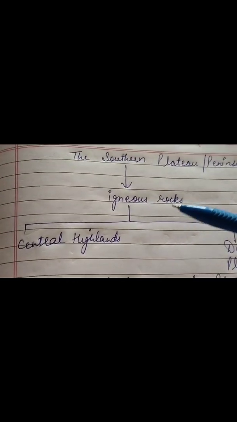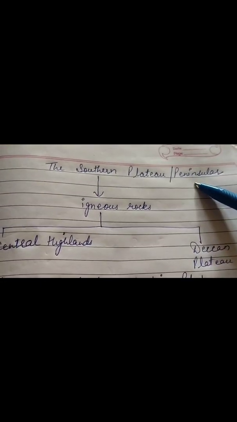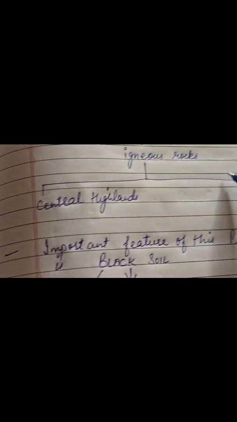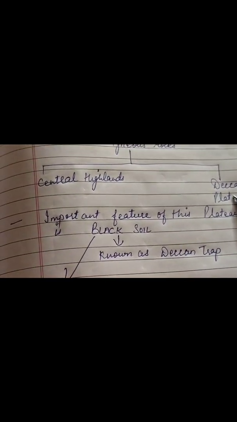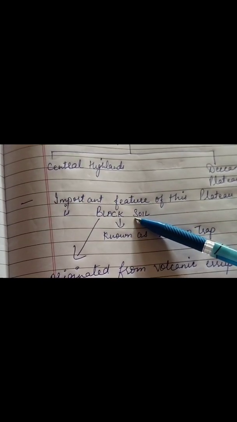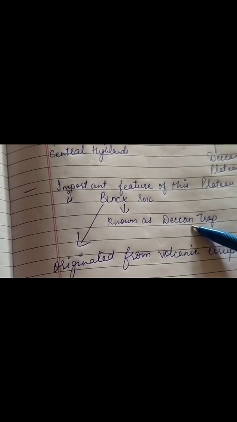This Southern Plateau again is famous for its igneous rocks. And what is another name given to it? Peninsular also. Peninsular Plateau. Okay. And again this Southern Plateau is divided into two portions, Central Highlands and Deccan Plateau. Again, an important feature of this plateau is the black soil. This black soil is known as Deccan Trap, and it originated from a volcanic eruption.